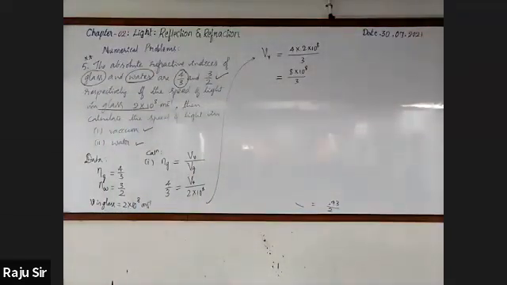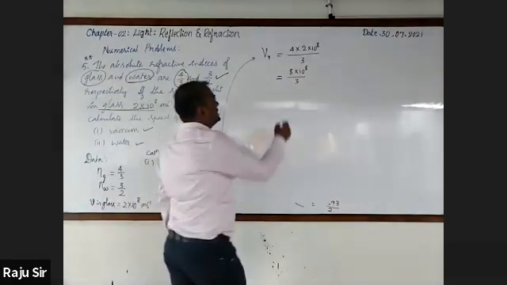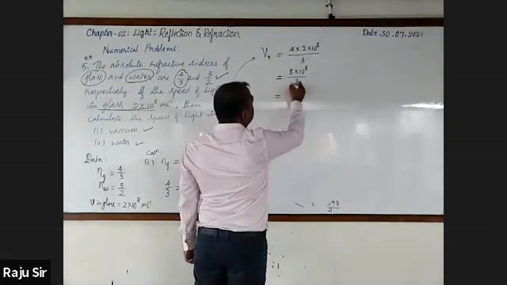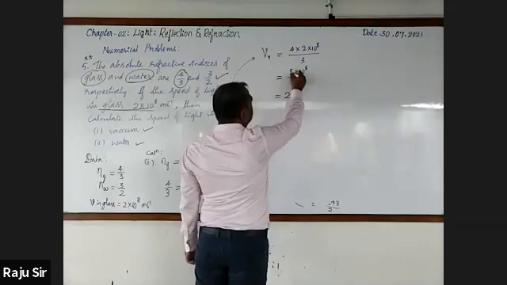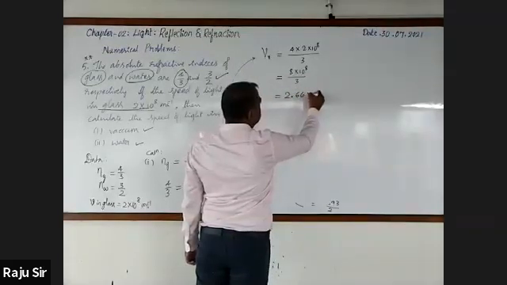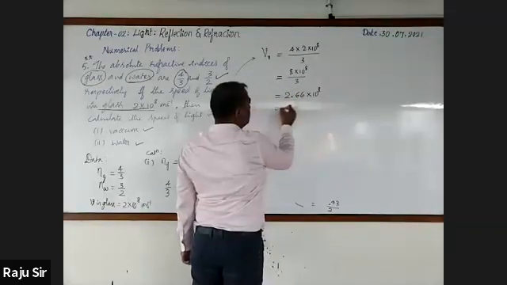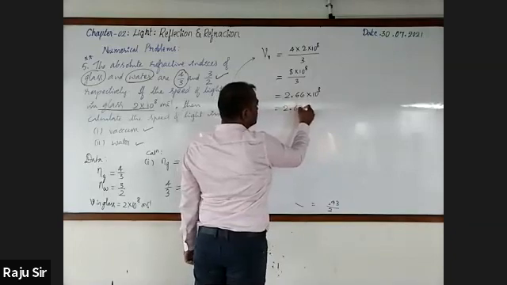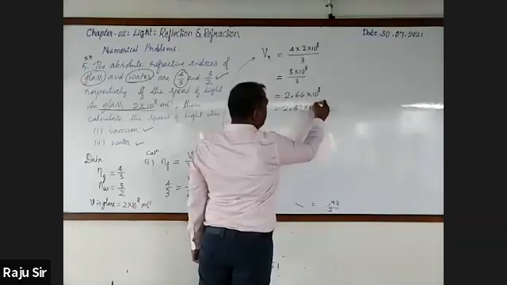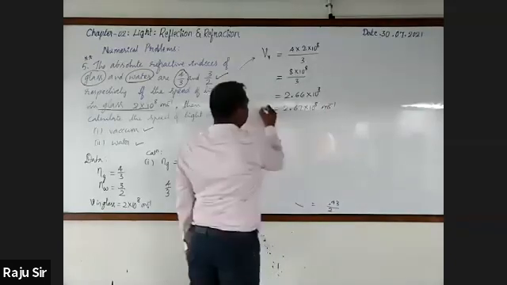How much will it be? Approximately 2.67 into 10 raised to the power 8 meter per second.